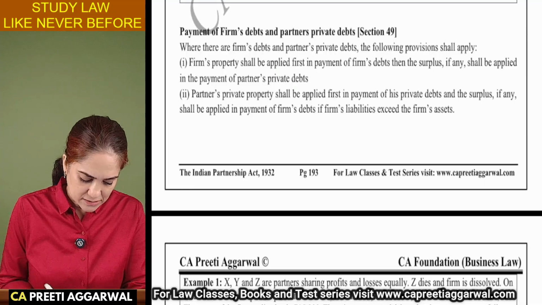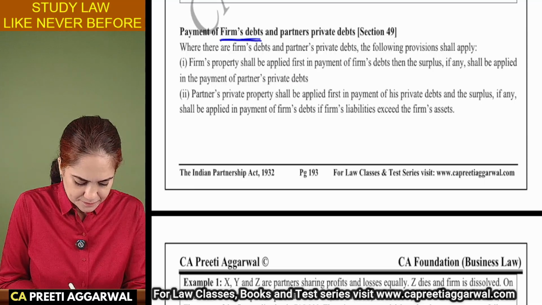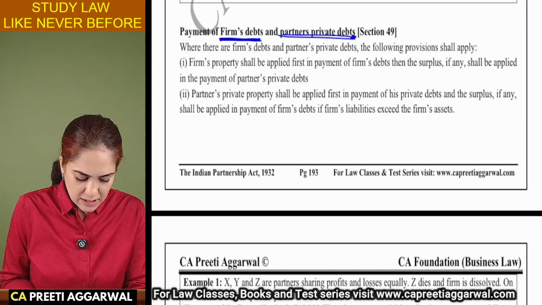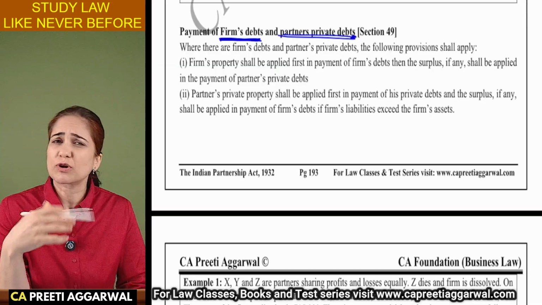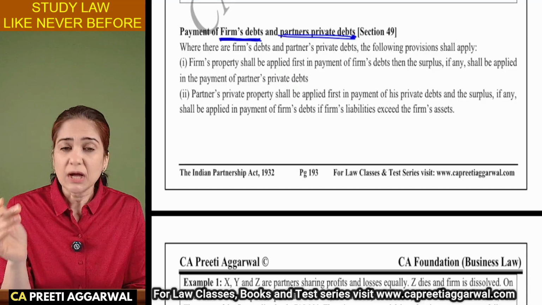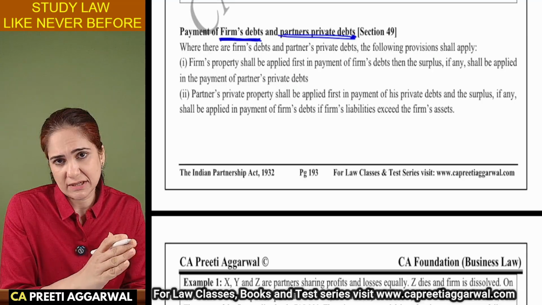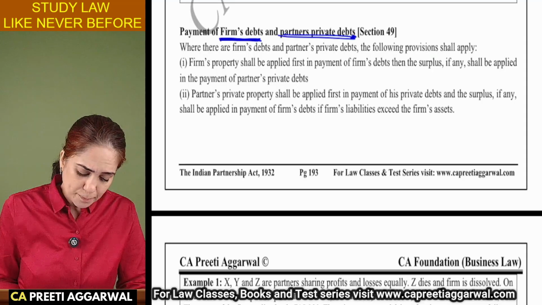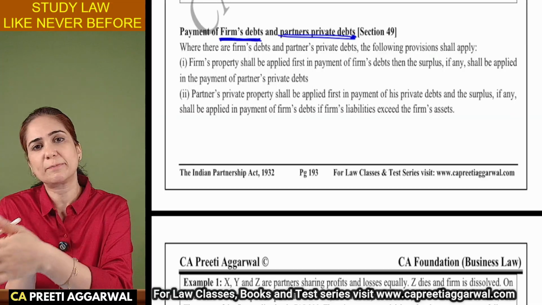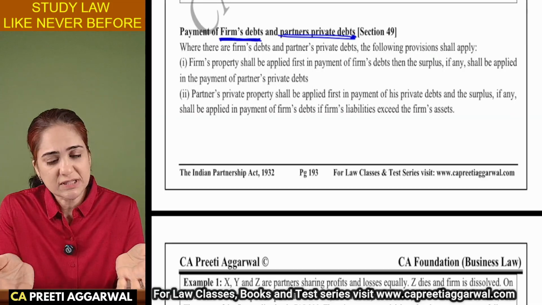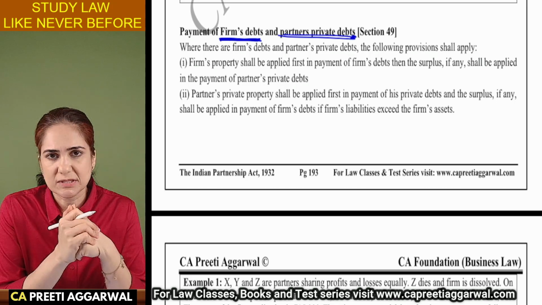This is very nice. Firm's debt and partner's debt. See, firm's asset will be first used to pay off the firm's debts, whatever is surplus that is distributed. Partner's private debts. Partner's private assets will be used to first pay off their private debts. Then whatever is remaining, he will bring it in the business.